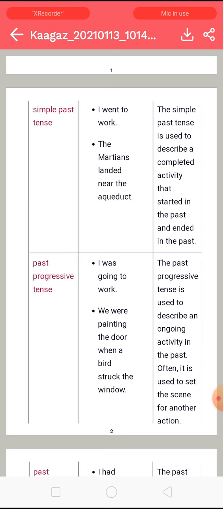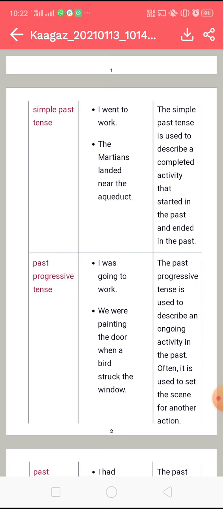Let's start with the first form, simple past tense. The simple past tense is used to describe a completed activity that started in the past and ended in the past, right? It has not ended in the present. It started in the past and also ended in the past, right?